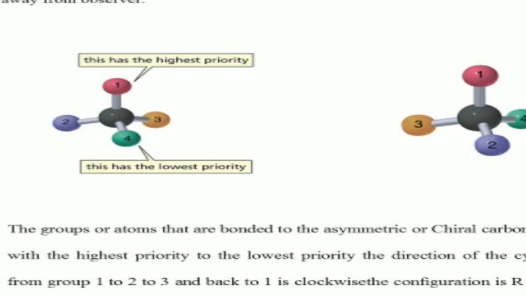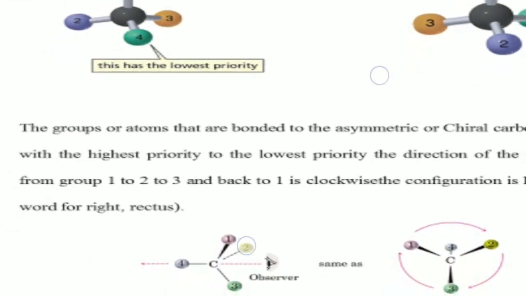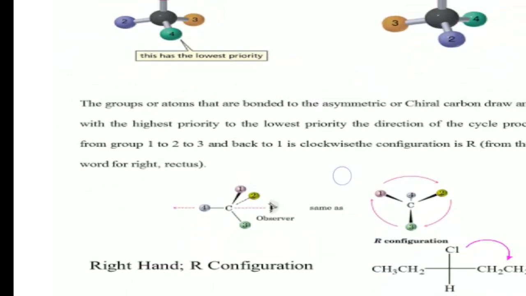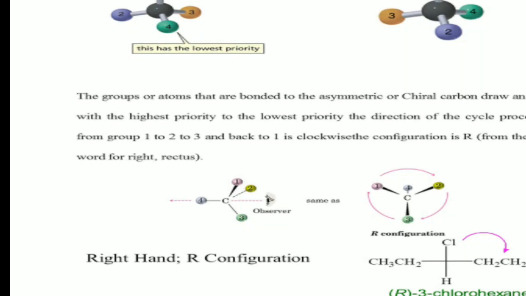The lower priority group should be present away from the observer. Suppose you observe this carbon from the front side, that lowest priority group should be arranged away from the observer. This is the precaution to take before assigning the R and S configurations to the molecules.